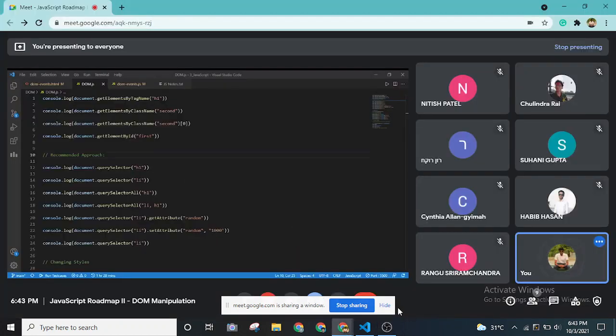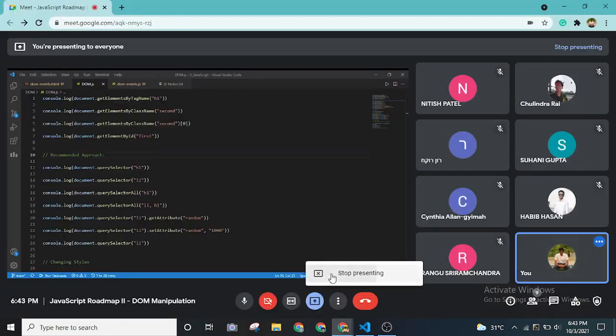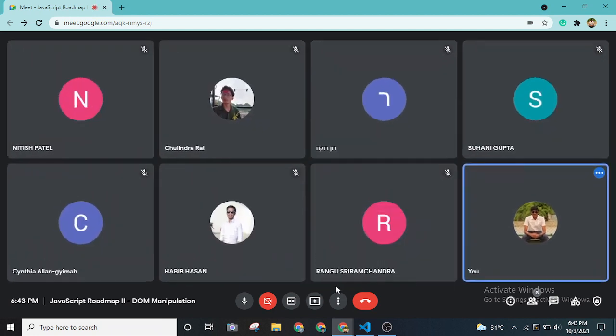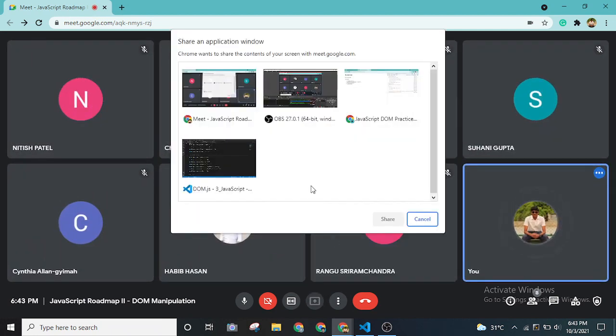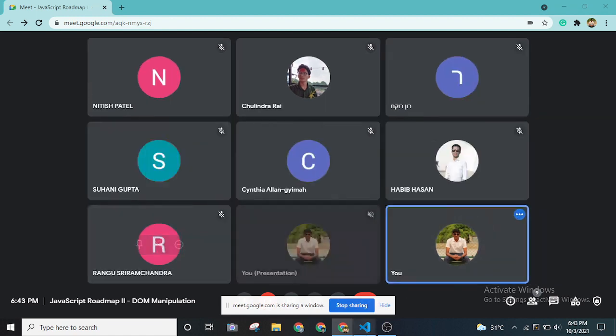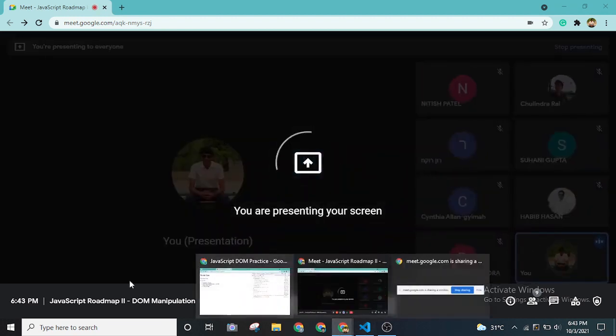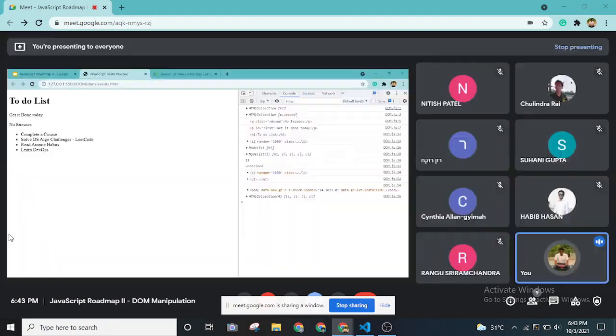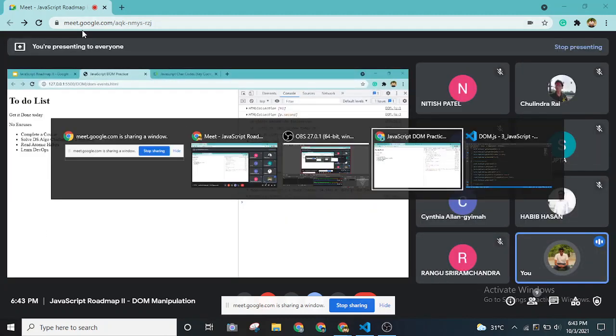Let me reshare the window. As you can see, whatever output we get after console.log is now printed directly. Let me refresh it and show you.